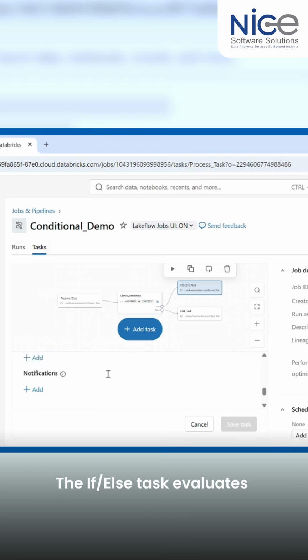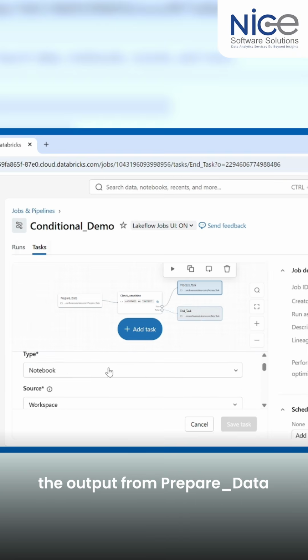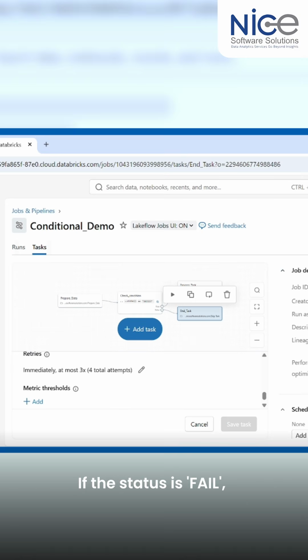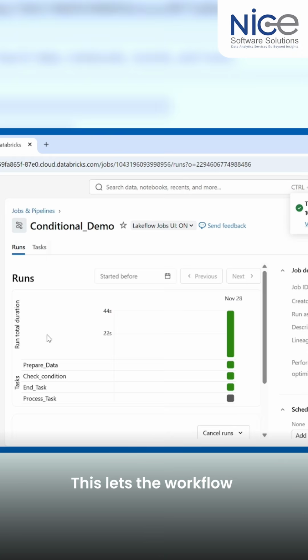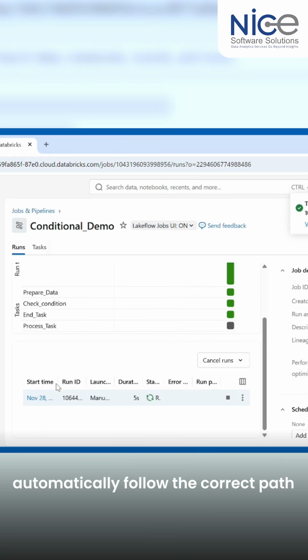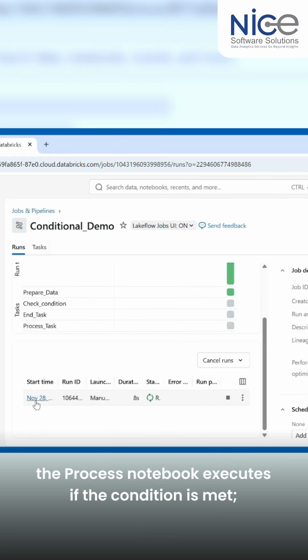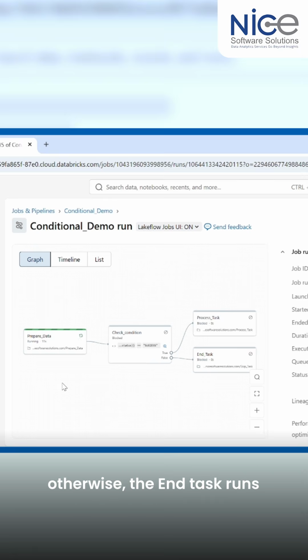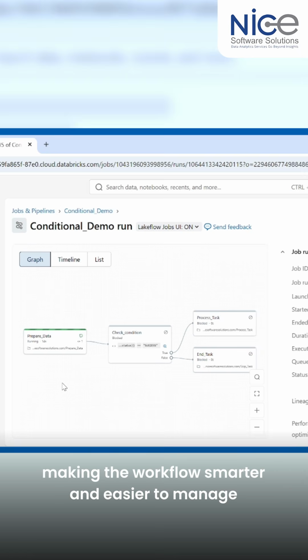The if-else task evaluates the output from prepare data. If the status is success, it triggers the process notebook. If the status is fail, it triggers the end task. This lets the workflow automatically follow the correct path. When the pipeline runs, the process notebook executes if the condition is met. Otherwise, the end task runs. This shows dynamic if-else routing, making the workflow smarter and easier to manage.